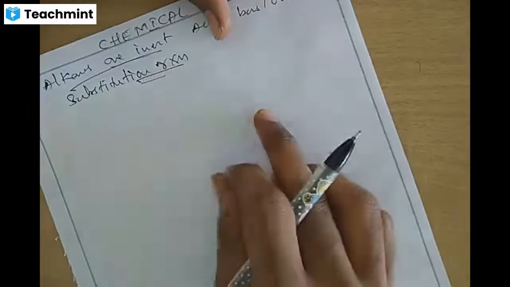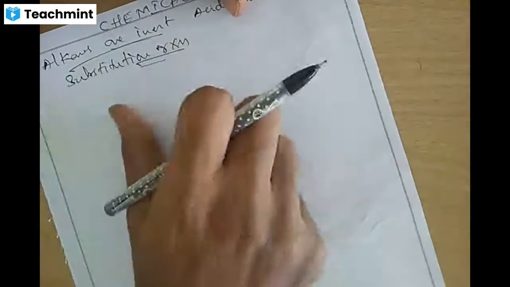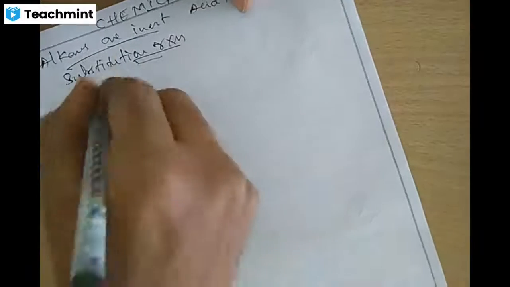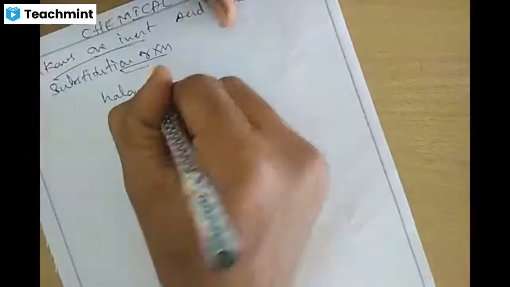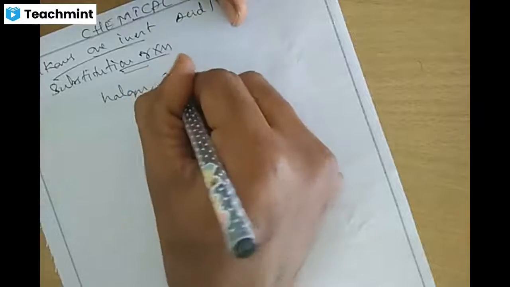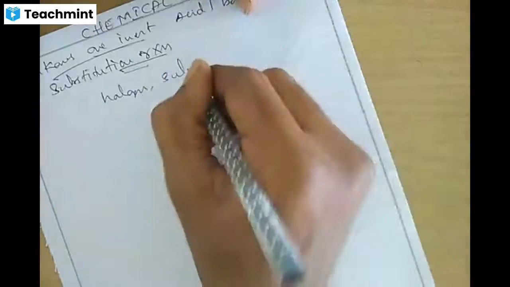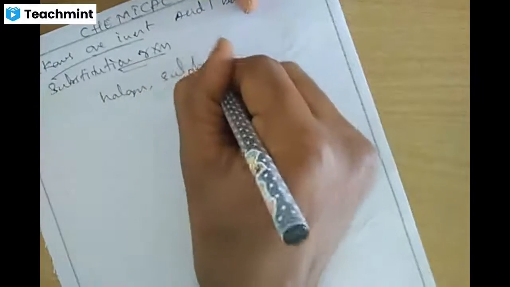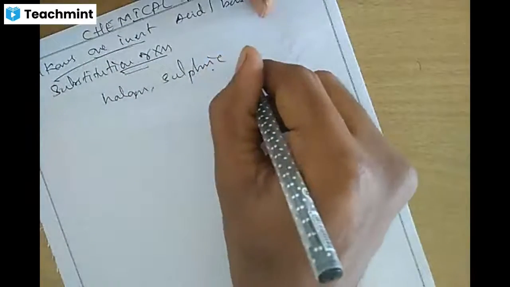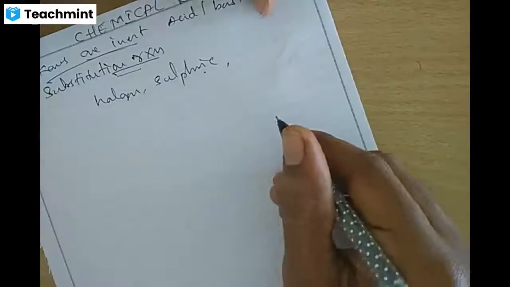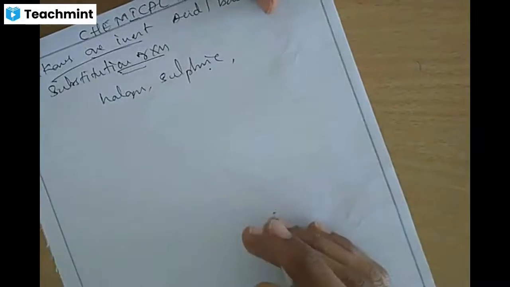One or more hydrogens in an alkane are replaced. Replacing, substituting in an alkane is called a substitution reaction. This substitution may be a halogen, or a halo group can be substituted. Sulfonation, or the sulfonic group: halogen X, and SO3H is the sulfonic group. The sulfonic group can be replaced, or any group can replace that.